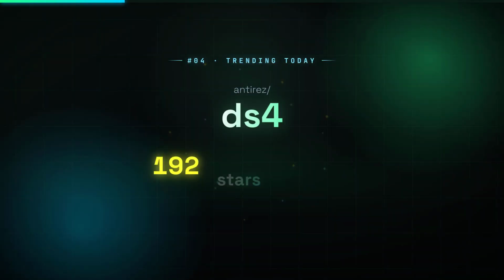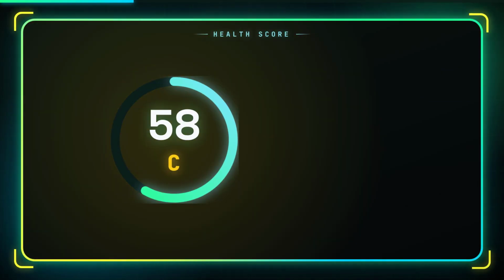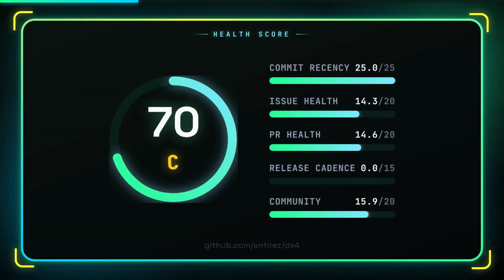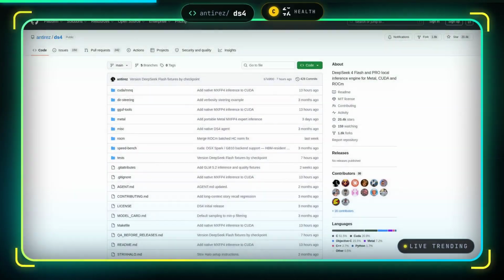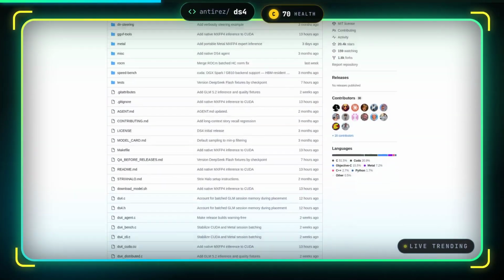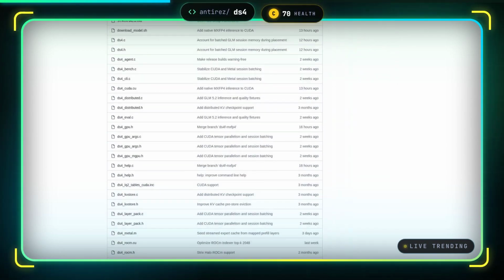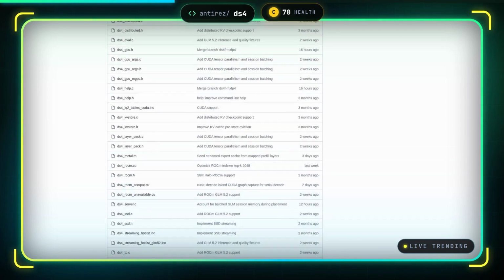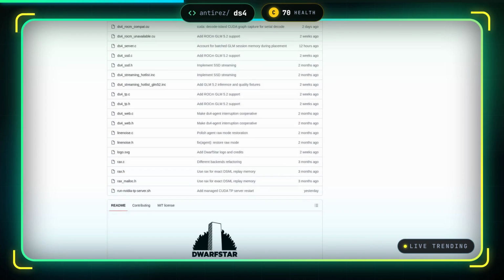Number 4, DS4. 3 out of 4 new stars today. Dwarf Star is a local inference engine purpose-built for DeepSeek v4 Flash and PRO, letting you run frontier open-weight models on a single MacBook, a DGX Spark, or a cluster of older GPUs that vLLM no longer supports. It exploits aggressive routed expert quantization and compressed KV caches to make 128GB laptops and 512GB workstations viable platforms for